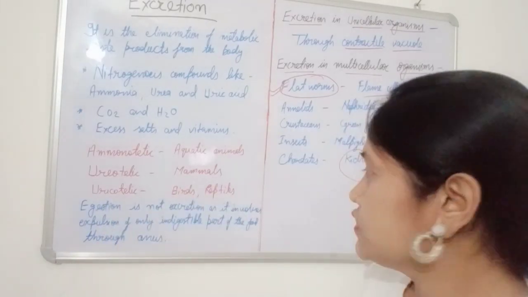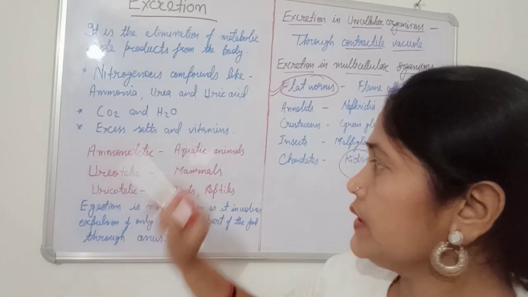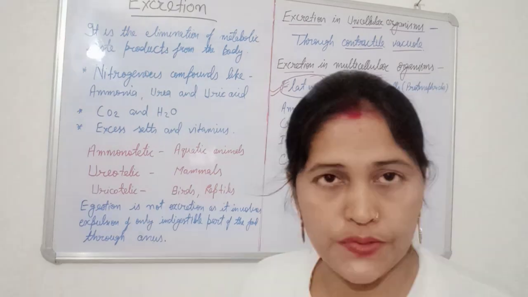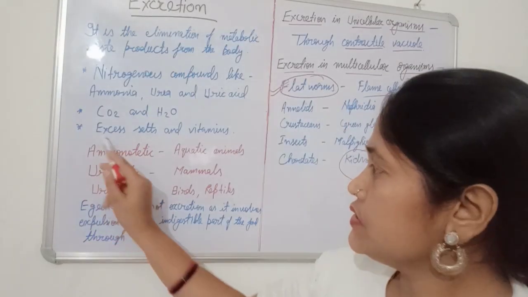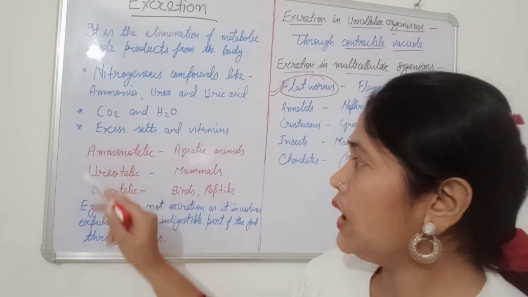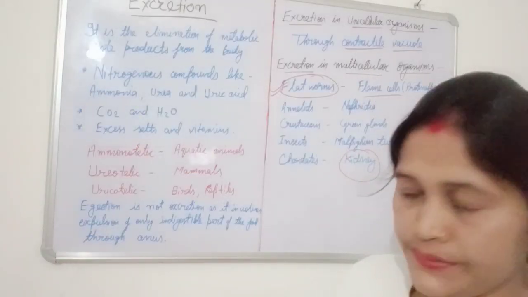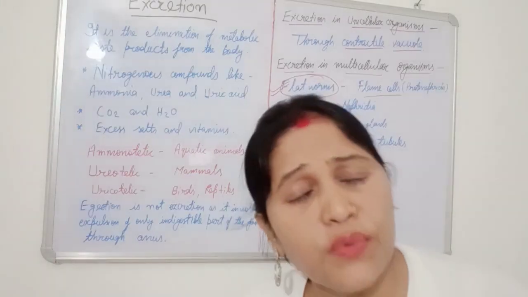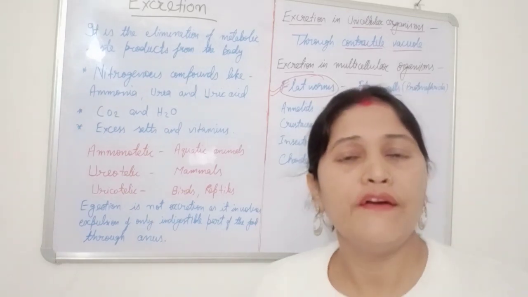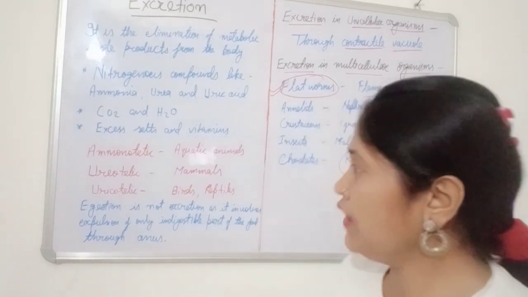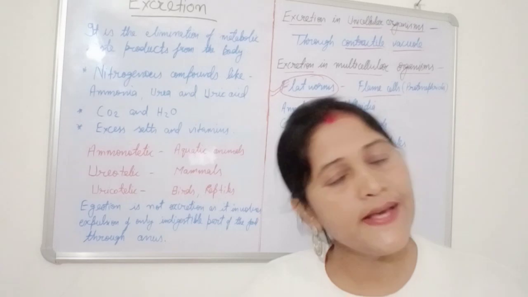First, we have to define what an ammonotelic organism is. The name already shows ammonia. Those organisms who excrete their nitrogenous waste product in the form of ammonia are known as ammonotelic.